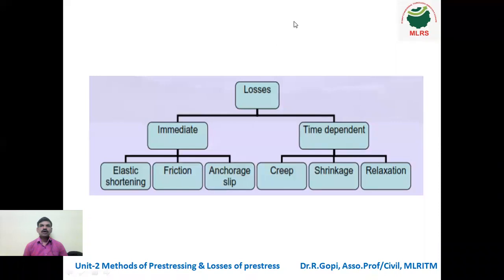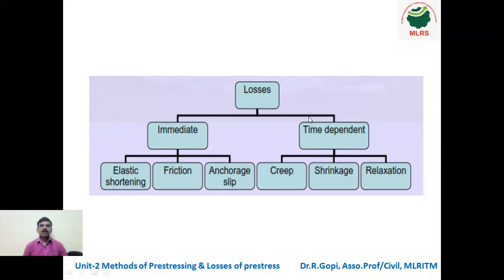Now you can see in this flow chart, losses are divided into two categories: one is immediate, another one is time dependent. Under immediate, there are three types of losses: elastic shortening, friction, and anchorage slip. In case of time dependent, again there are three losses: creep, shrinkage, and relaxation in the steel. So 3 plus 3, a total of 6 types of losses are there.